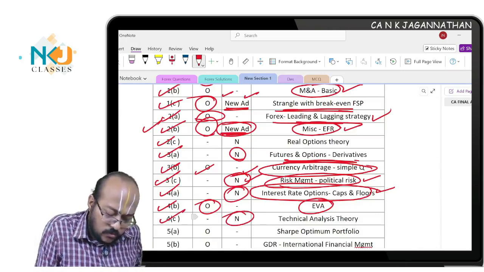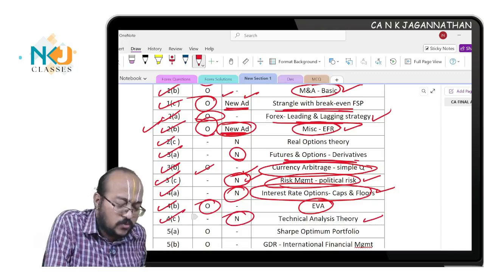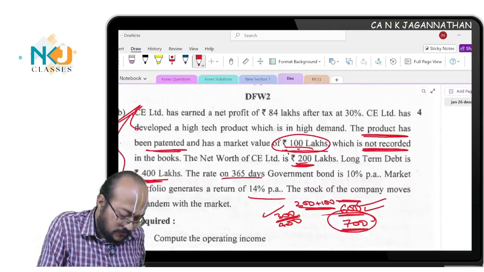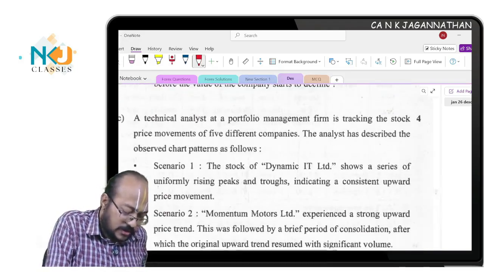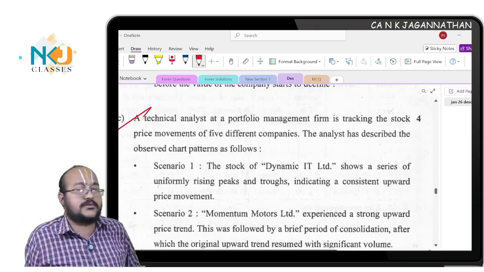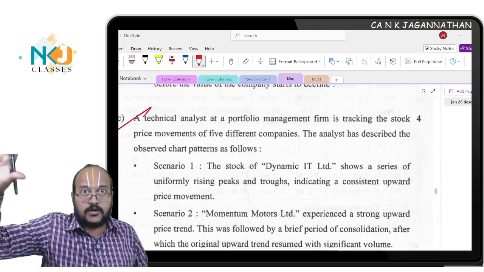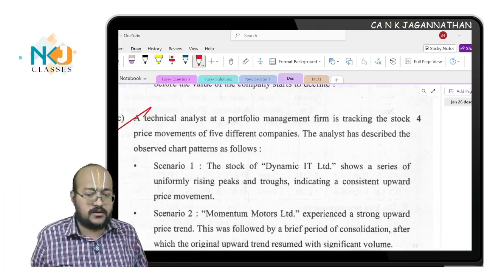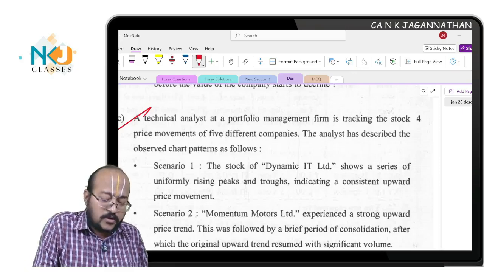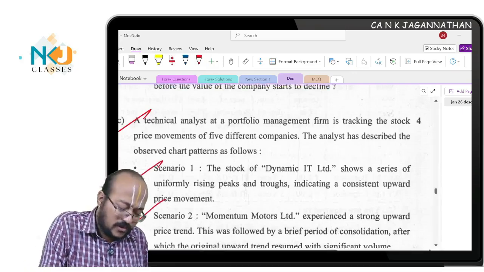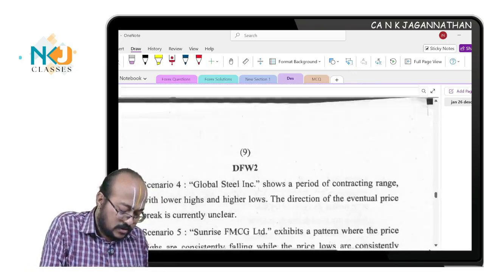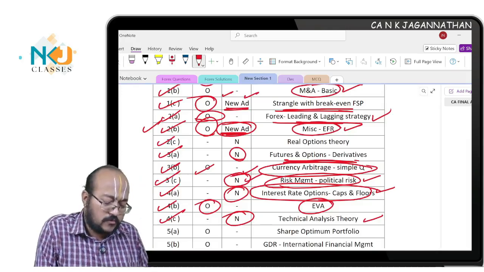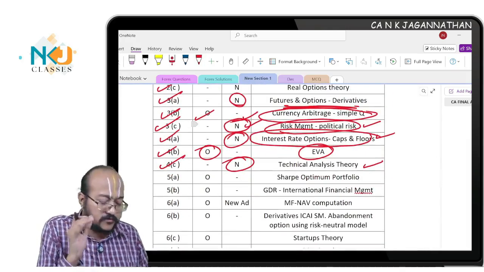4C, totally new question, technical analysis theory. Totally new question and technical analysis theory. Where is it? Okay, see. Question number 4. Yes, this question, technical analysis, okay, chart patterns, all these things are there in your study material, diagram also given, okay, candlestick patterns, they have given all these, head and shoulders pattern, okay, all these patterns are given, you can go through. A technical analysis based question, okay, new question, hence I'm categorizing it into new, but of course the theory for this portion is given in study material.